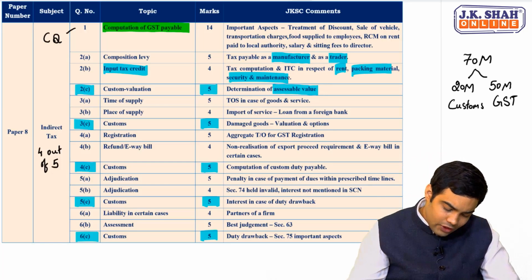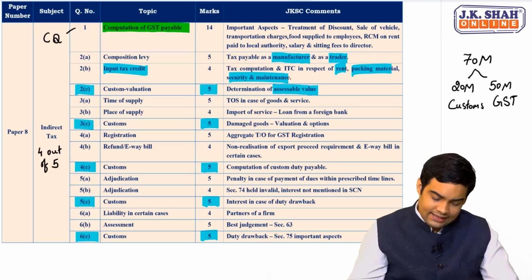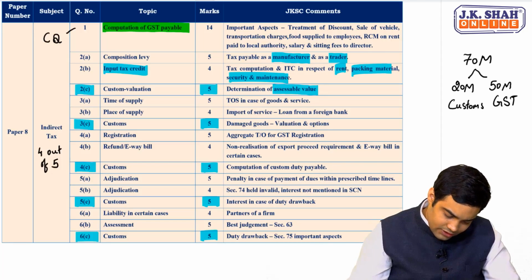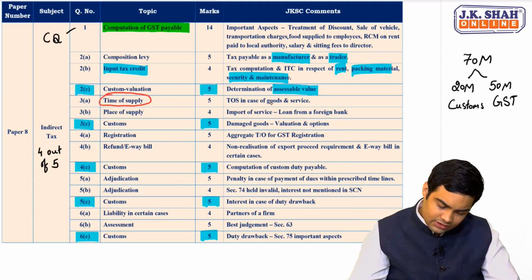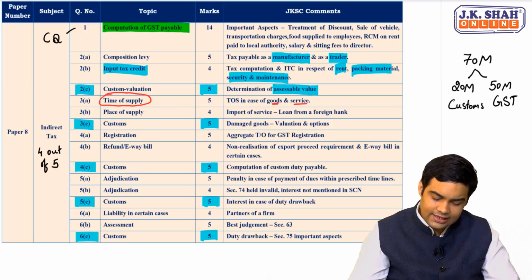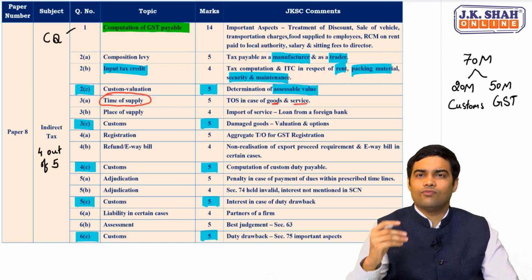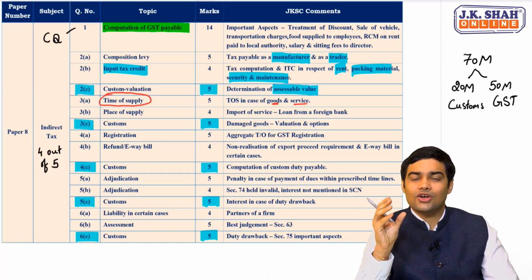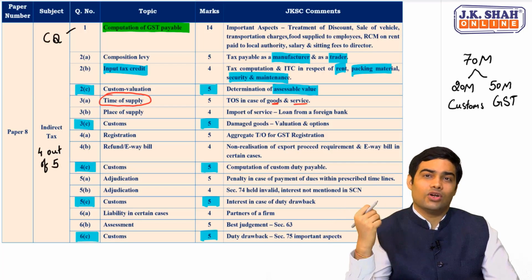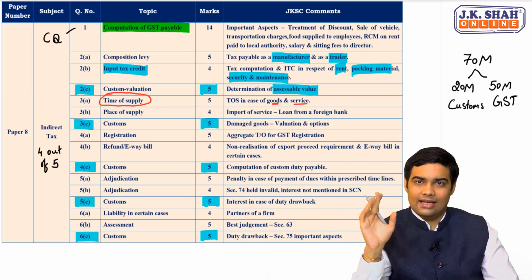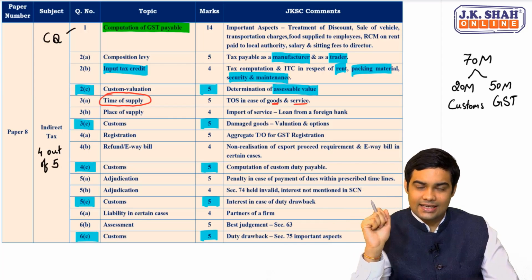Then moving on to question number 3. The first aspect was related to time of supply, and they had given 2 separate cases. One was a case of supply of goods, one was a case of supply of service. Obviously the focus was on date of payment, whether date of payment is considered for the goods industry as time of supply vis-a-vis the service industry for the purpose of determining time of supply. That was the basic area.